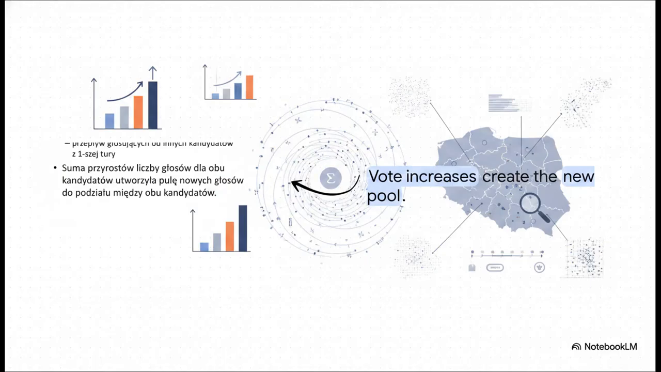So the source of growth for both candidates is essentially locked into this newly formed pool of voters in the second round. Think of it like a finite bucket of available votes. The sum of the vote increases for both candidates creates this distinct cache, which is then divided between them. To find out if an election behaved normally, statisticians measure exactly how this specific pool of voters distributed themselves across different geographic territories. Once we define this pool, we can actually compare it historically.